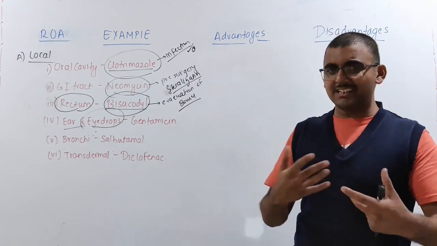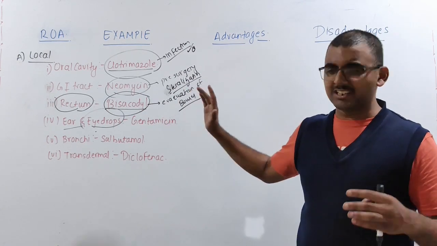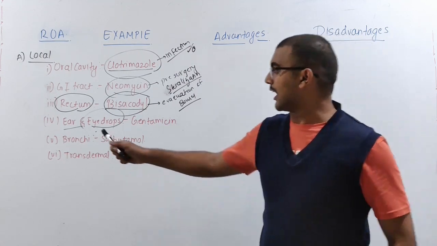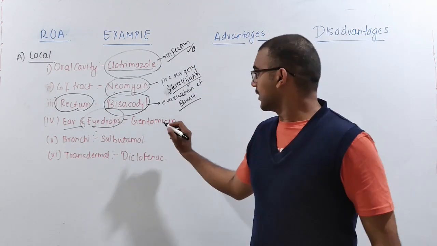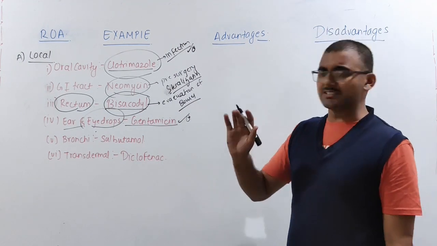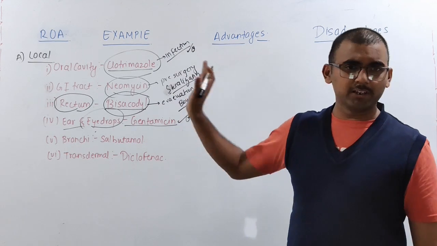So see, again, there are many things which we'll be discussing, okay? These are just certain examples which we are giving over here, which are going to have local action. So local action on the eyes and the ears, we are going to have your gentamicin. One example you can remember for each. I will request that you remember one example for each.